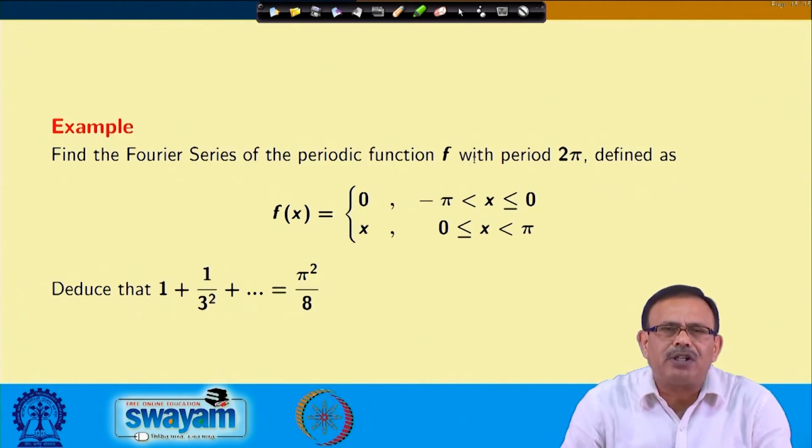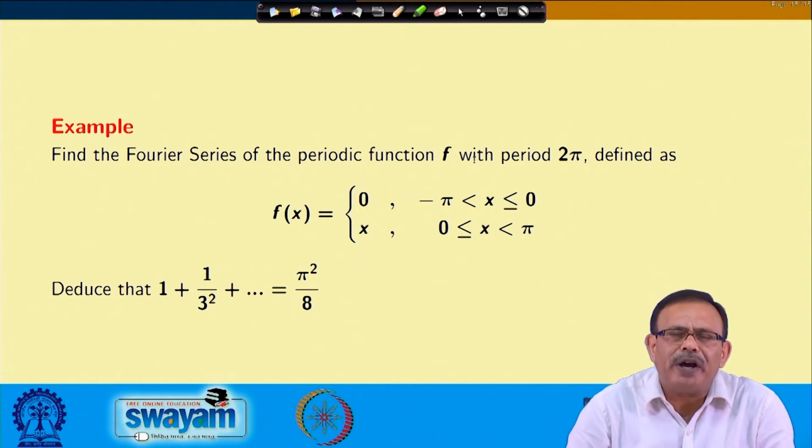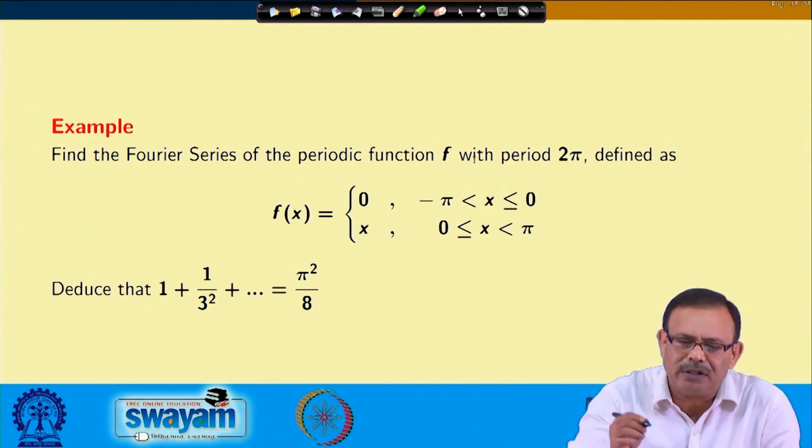Now, let us take an example. We want to find the Fourier series of a periodic function f with period 2 pi, which is defined as f x equals 0 for minus pi to 0 and x for 0 to pi. So, basically your range is from minus pi to pi, and from there we want to prove that the value of the series 1 plus 1 by 3 square, 1 by 5 square and so on, equals pi square by 8.